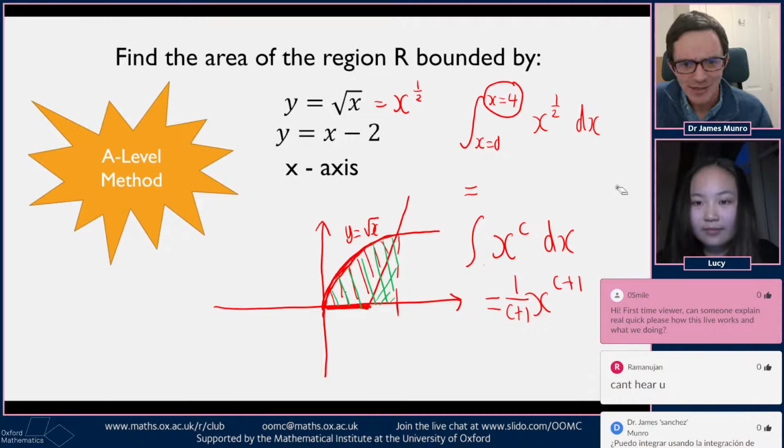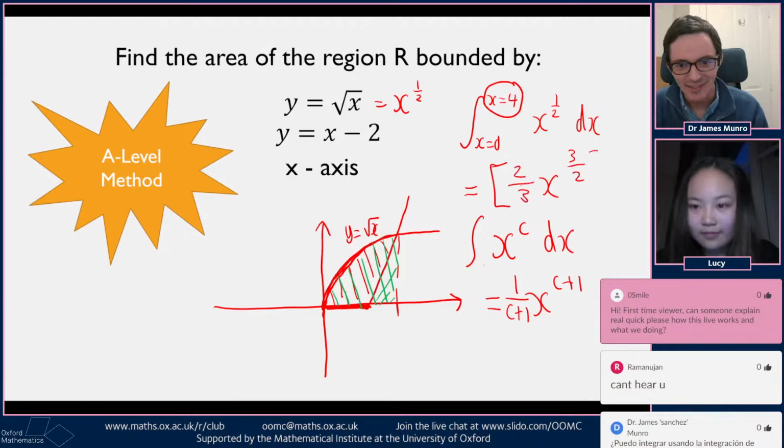And okay, if we do that, then I think c is 1/2. So the thing on the bottom is 3 over 2, and this is x to the 3 over 2. I need to plug in 4 and plug in 0. Oh, here we go. Brilliant. Okay, so plug in 4 and plug in 0 to work out that area.